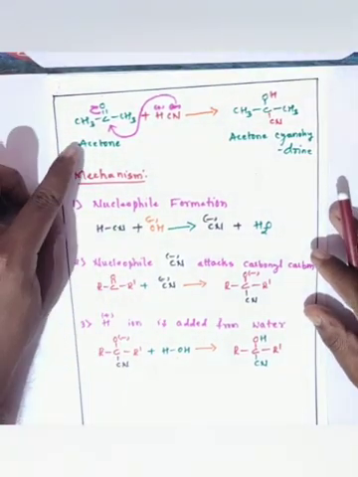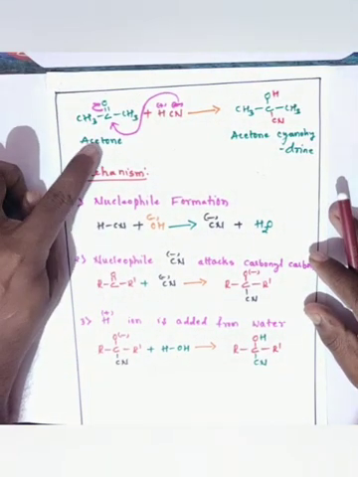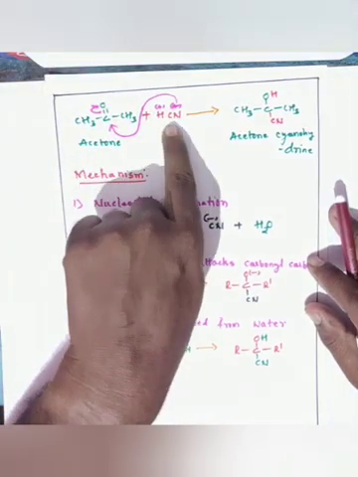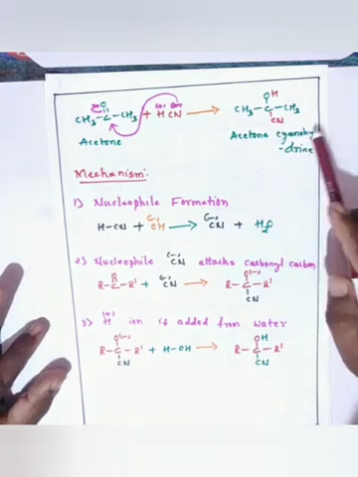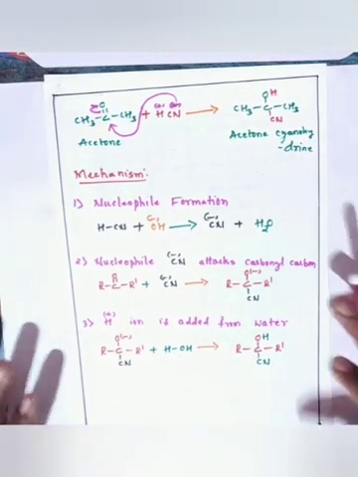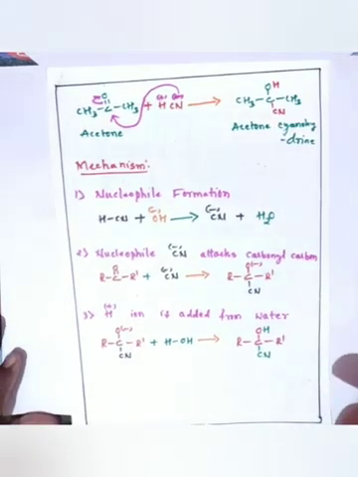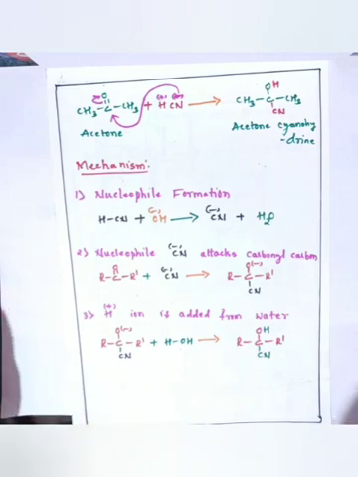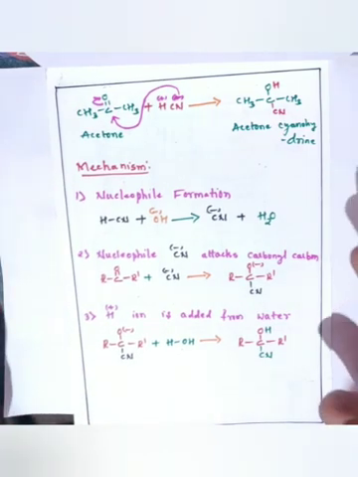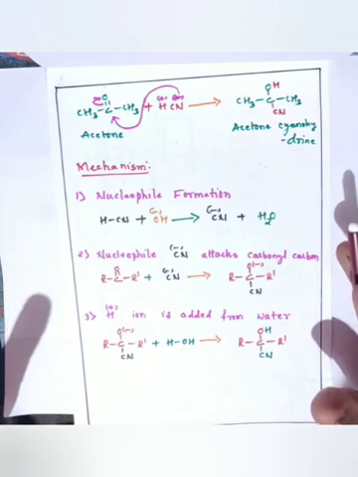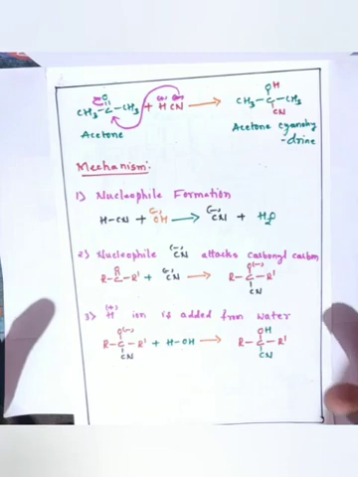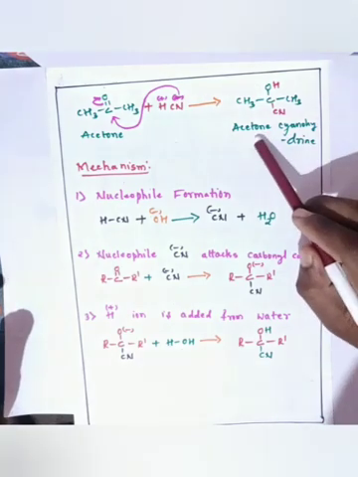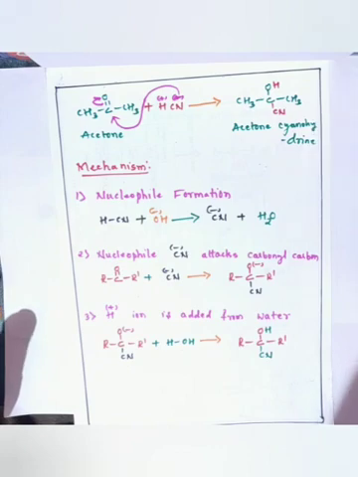The next example I have taken is a ketone. Acetone reacting with hydrogen cyanide gives acetone cyanohydrin. So overall, aldehydes and ketones undergoing an addition reaction with hydrogen cyanide in the presence of a base catalyst give the cyanohydrin as the product.